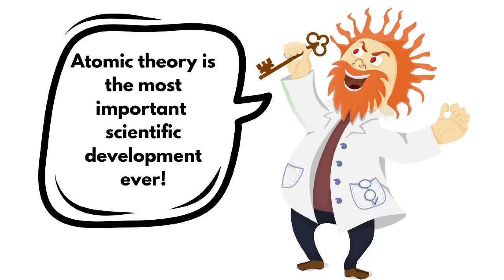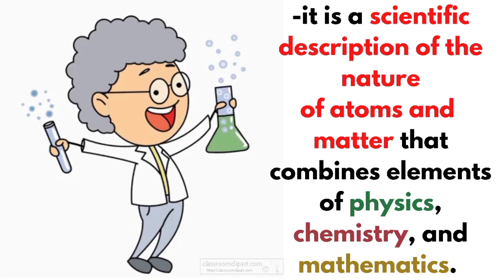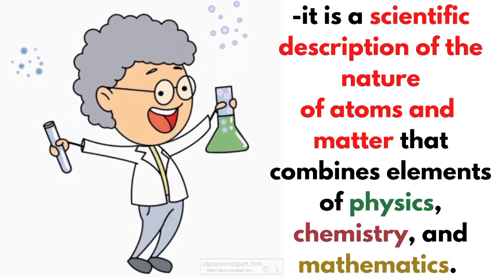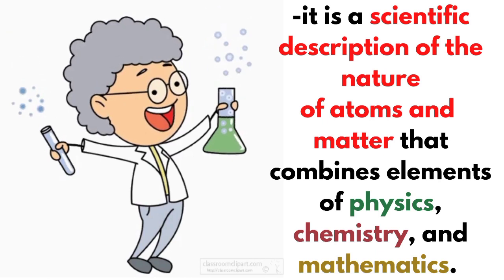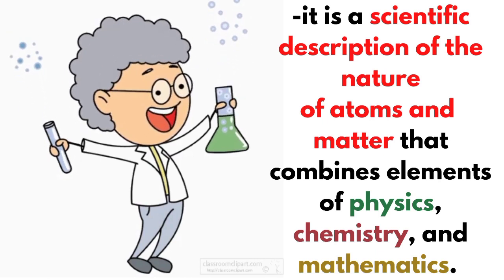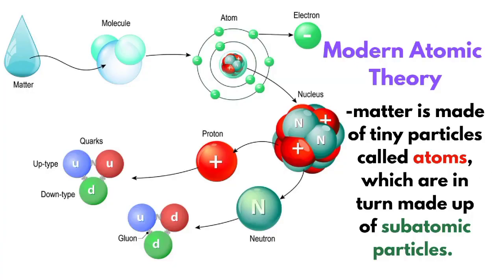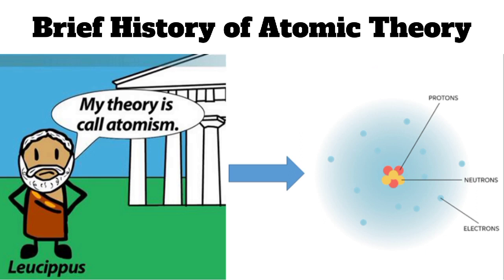Some scientists even claim atomic theory is the most important scientific development ever. It is a scientific description of the nature of atoms and matter that combines elements of physics, chemistry, and mathematics. According to modern theory, matter is made of tiny particles called atoms, which are in turn made up of subatomic particles. The theory has evolved over time, from the philosophy of atomism to modern quantum mechanics. Here's a brief history of atomic theory.